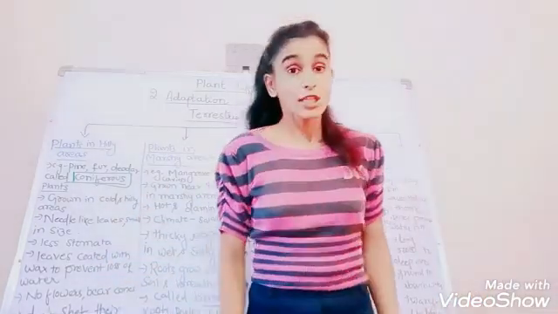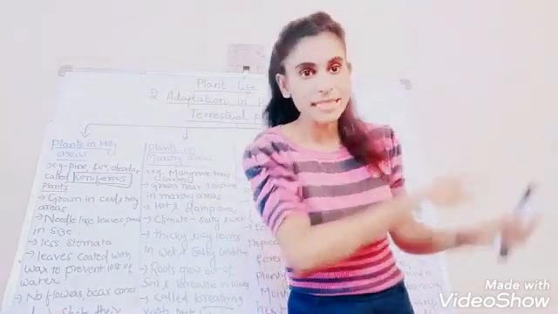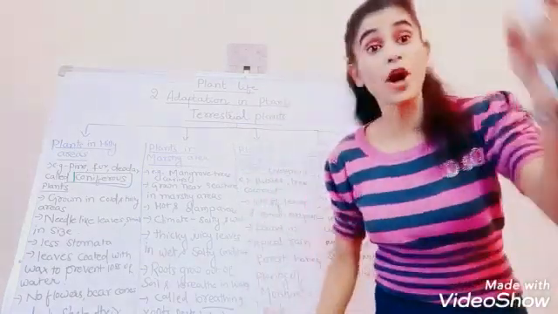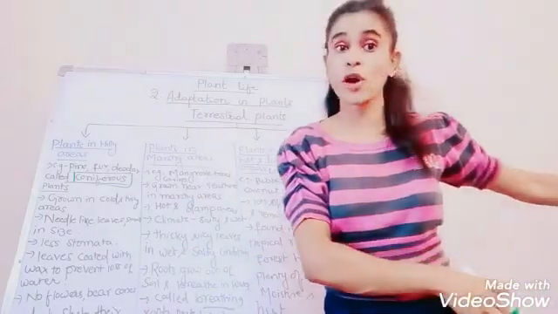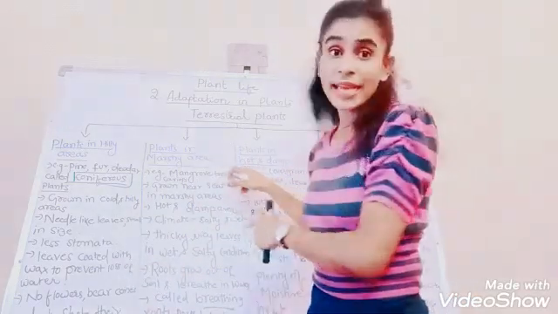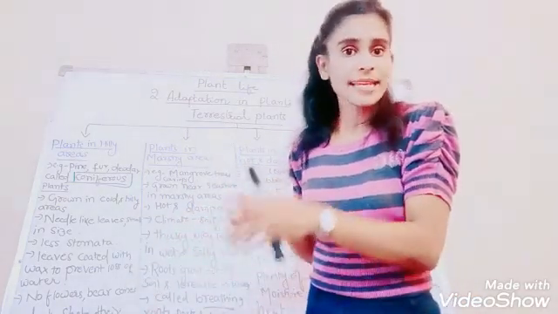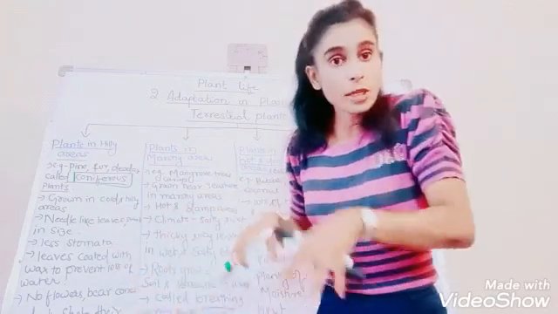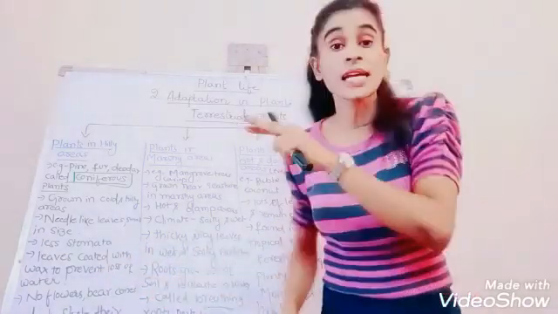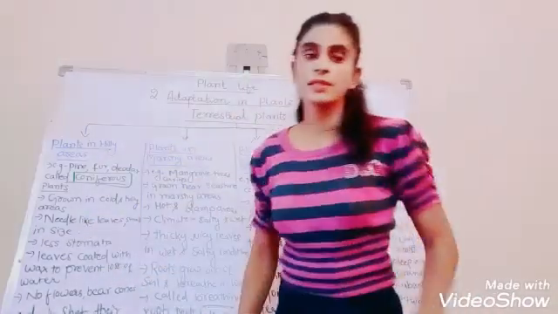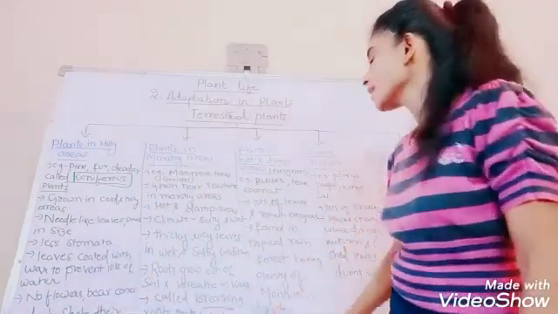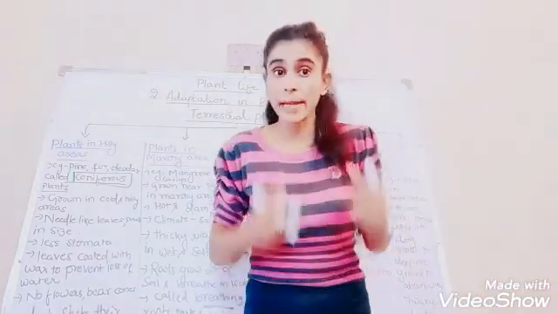The roots are grown in the soil, but they enter into the water to breathe. This is the special feature. They grow in soil, but the roots enter into the water area. Marshy areas means wet areas, damp, so water will be there nearby. So the roots of plants grown in the soil enter into the water to breathe, and such roots are called breathing roots. These roots also help them to stand.